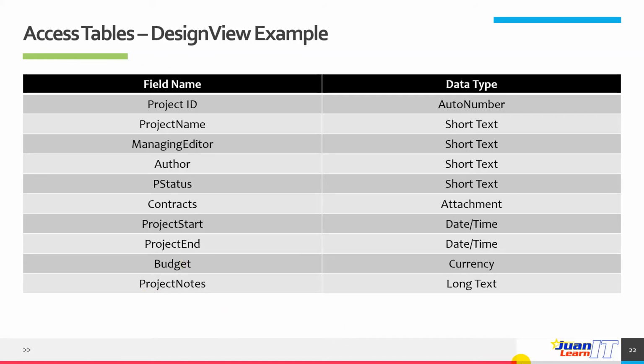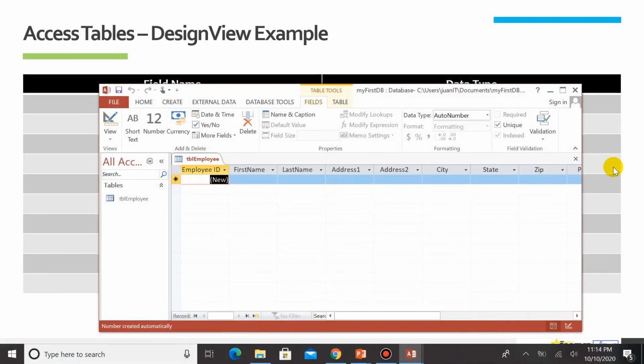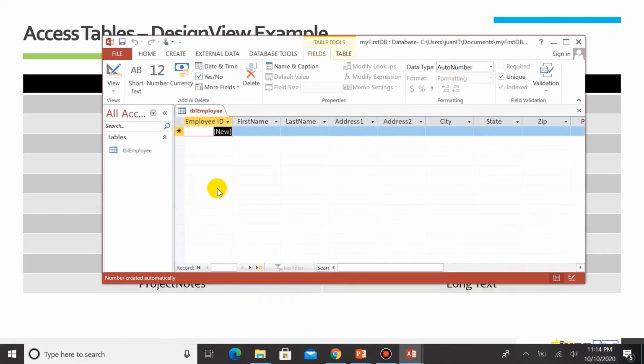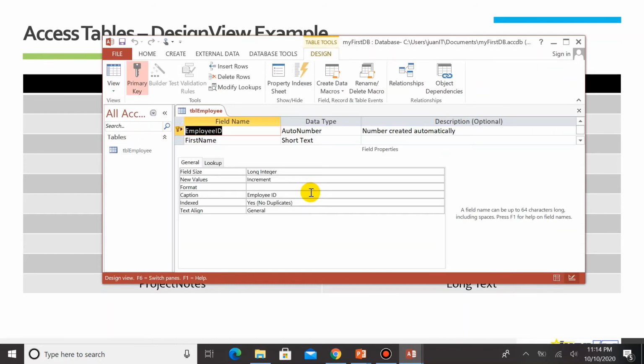Let me open my Microsoft Access again and continue with our demonstration. We have successfully created a table using datasheet view. Let me go to design view here: click on View, then highlight and select Design View. This is how it looks in design view. The table here is the same one as in the demo earlier, so we have to create another table.